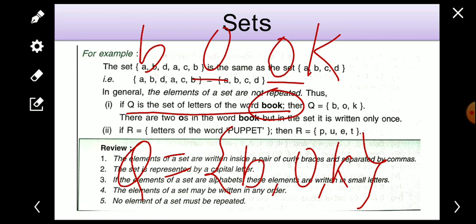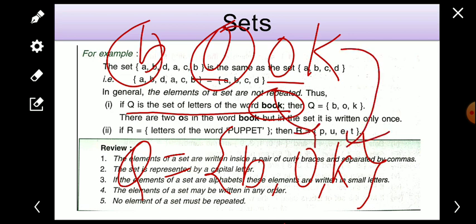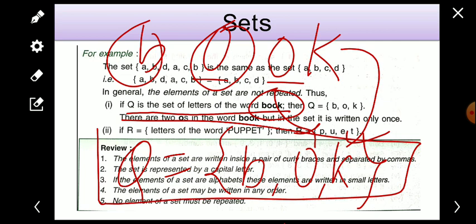If we write it 2 times, then also it is okay, but generally we will skip repeating any member. So here we will write B and then O, and again O will not be added, because already 1 time we have written it. Then we will write K. So this is the set Q.